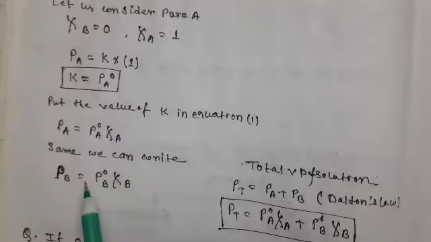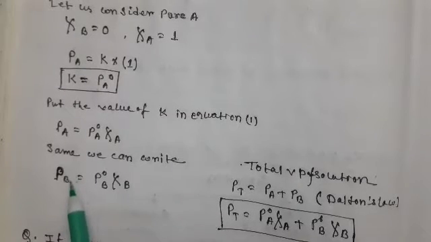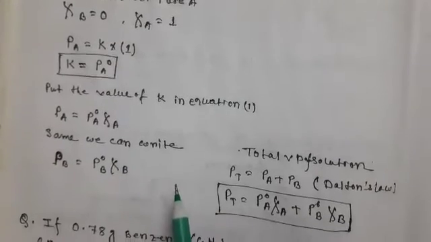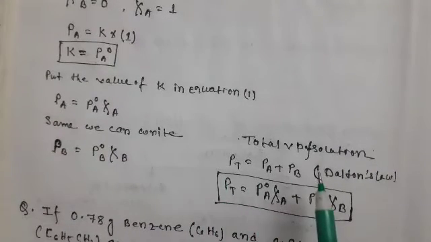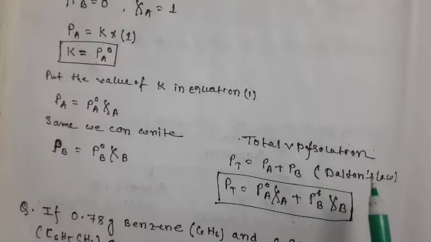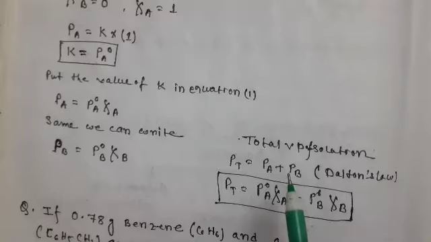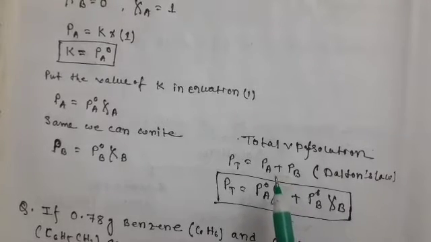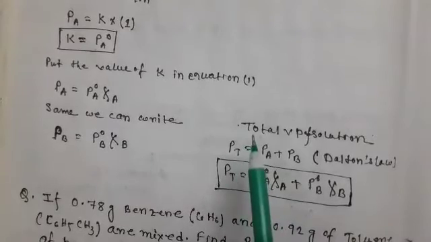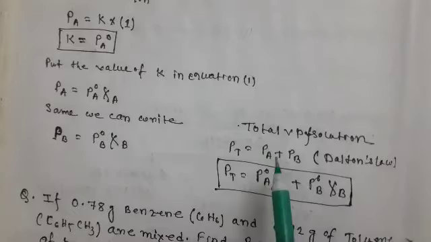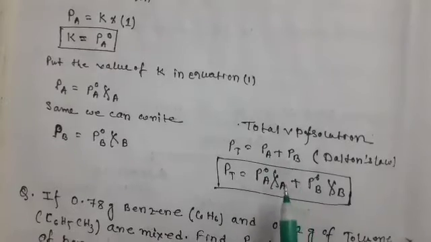Same way, we can write the partial vapor pressure of B, that is Pb is equal to P naught B zeta B. Zeta B is the mole fraction of B. We know Dalton's law. Dalton's law says that the total pressure is equal to the summation of the partial pressures. Here the total vapor pressure Pt is equal to the partial vapor pressures, that is Pa plus Pb.